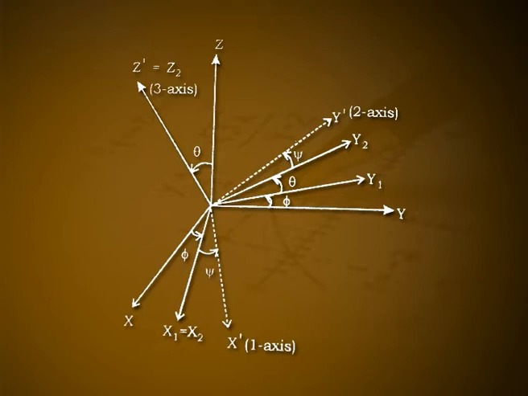Thus, in three steps, the body axes x dash, y dash, z dash are obtained from the space axes x, y, z by rotating through three angles.